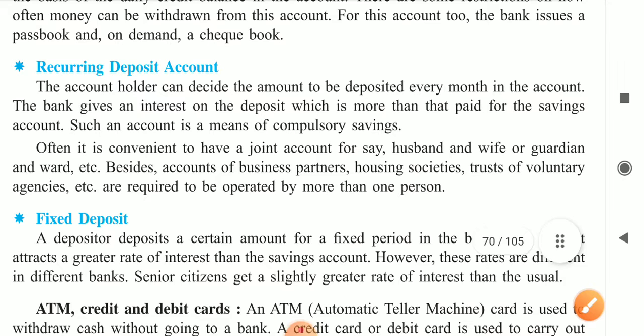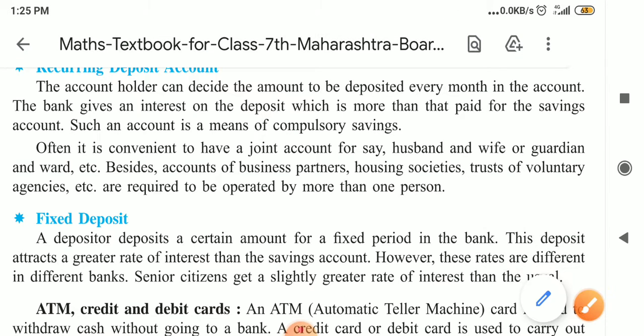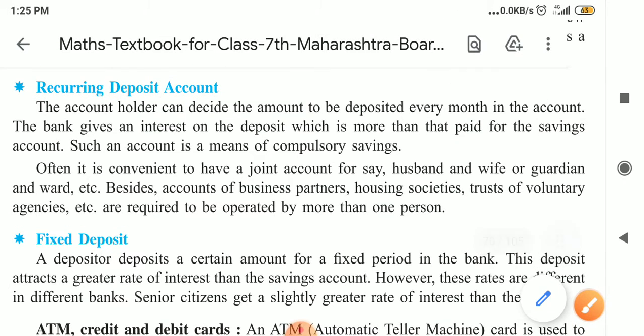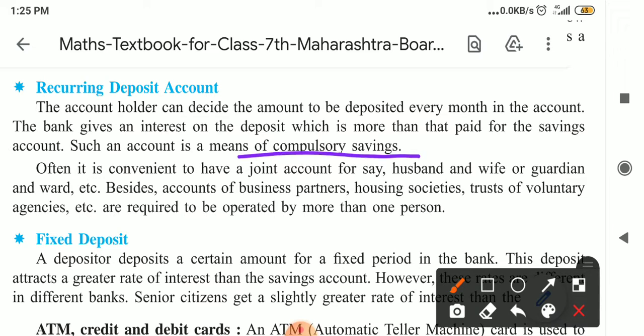More than that, the recurring account is getting the interest. Now, such an account means a compulsory saving. This is only for saving.